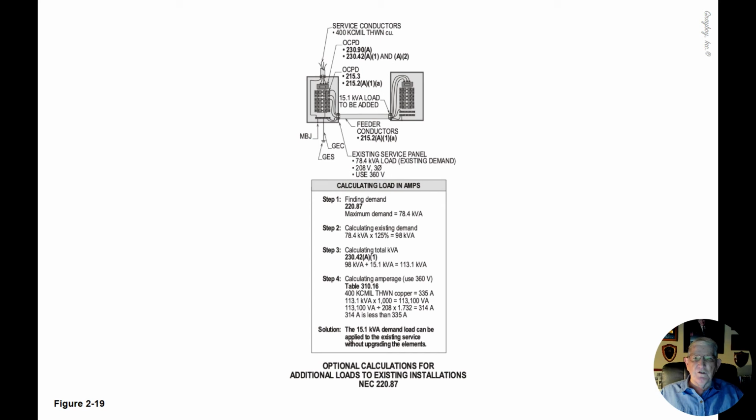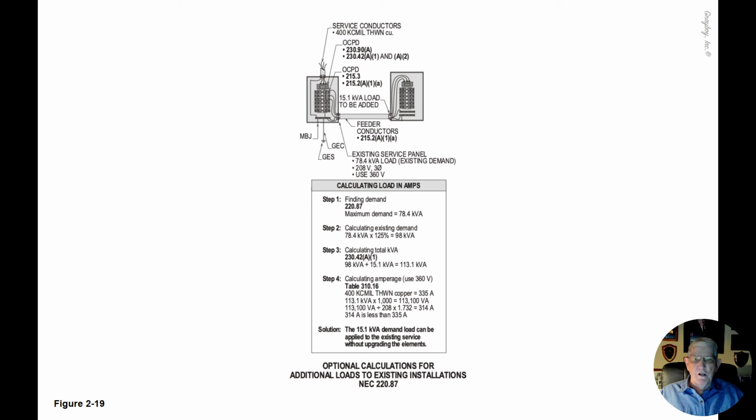Now the feeder circuit you see in the illustration has been calculated in accordance with 215.2(A)(1)(a), and the total calculation is a 15.1 kVA load to be added to the existing service.